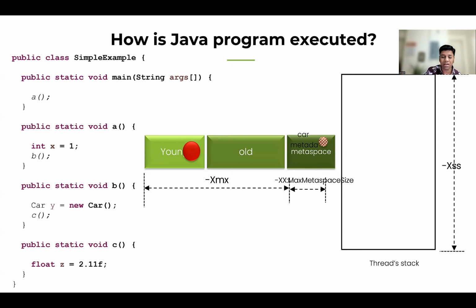But typically, if you're running Java applications or Spring Boot applications, these class definitions are loaded at class loading time, when the application comes up, and they're resident there. So you don't see much activity in Metaspace. Typically, it is more or less dormant in such applications. I'm going to be showing some examples of it in the sessions which are going to follow, right? Any questions on the executions we have discussed?